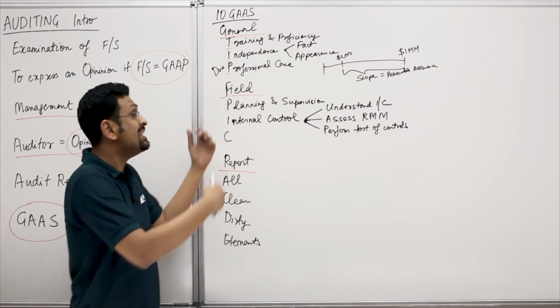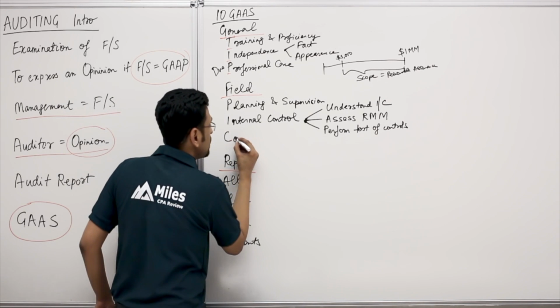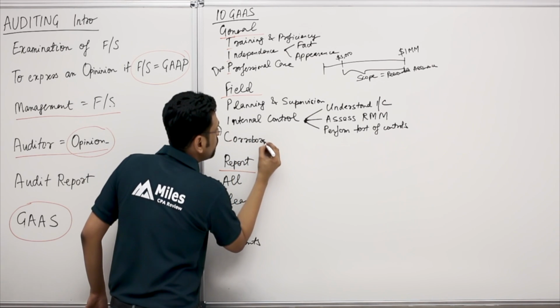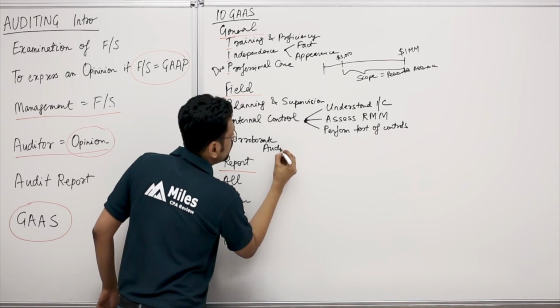Now let's get on to the C of the field pick, that's corroborative audit evidence.